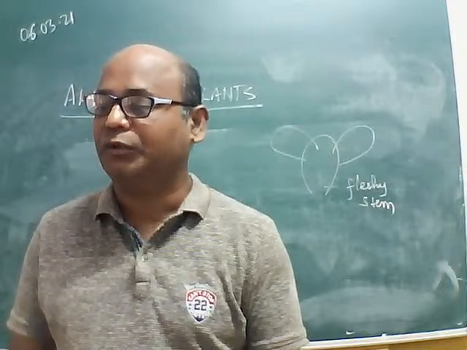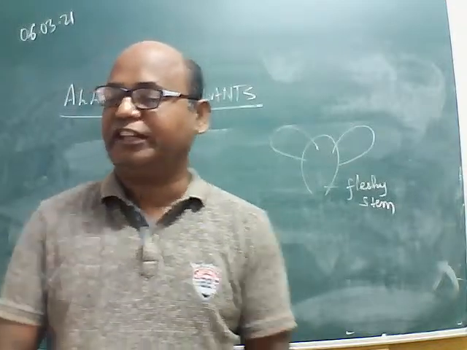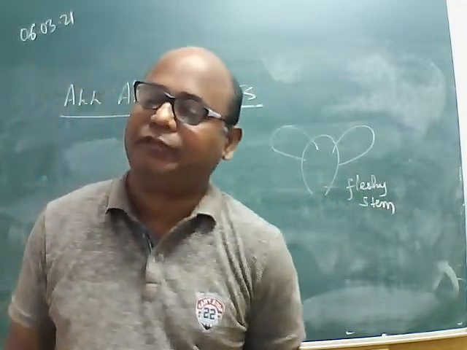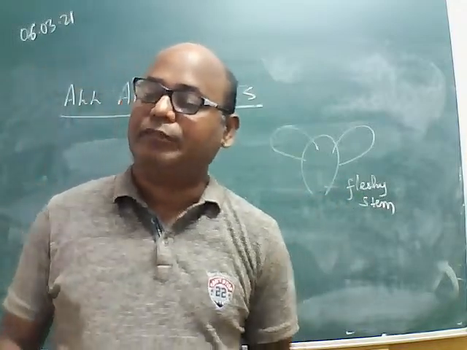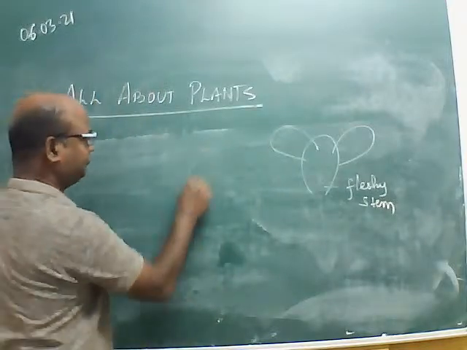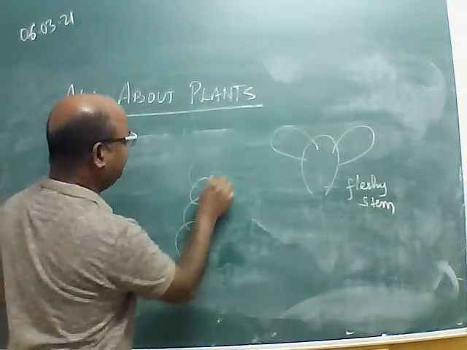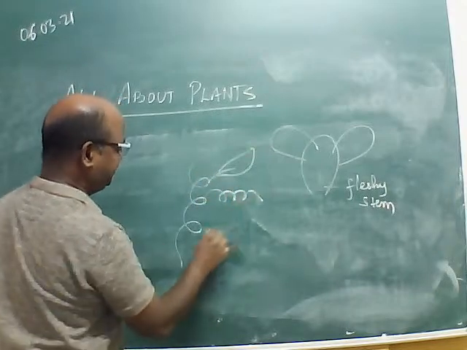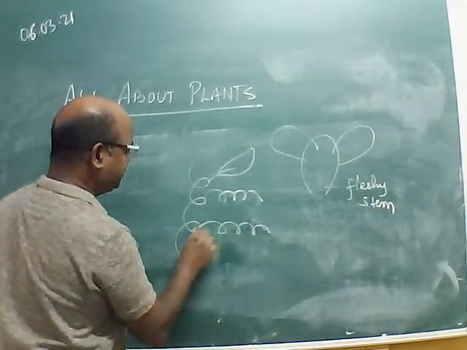Along with that, in some climbers we will find wire-like structures coming out to give extra support.